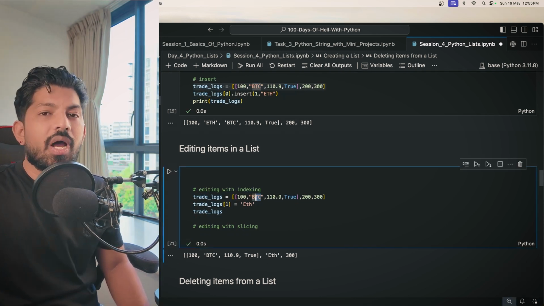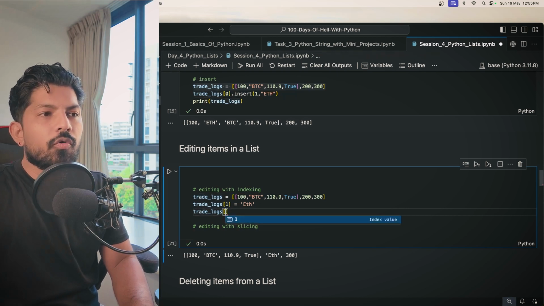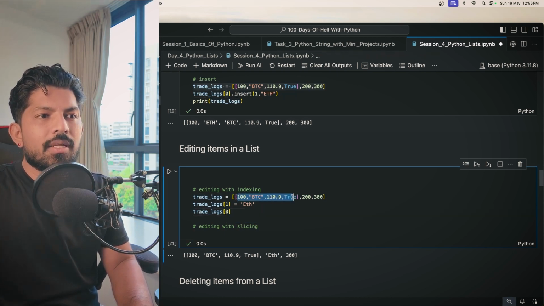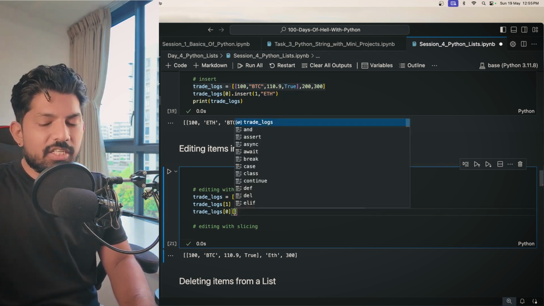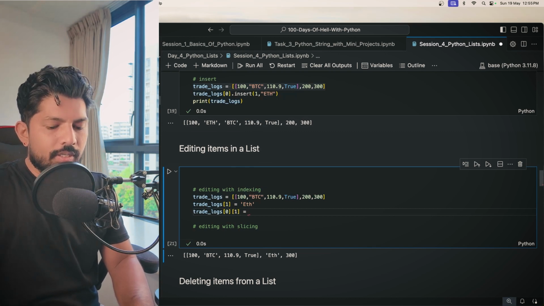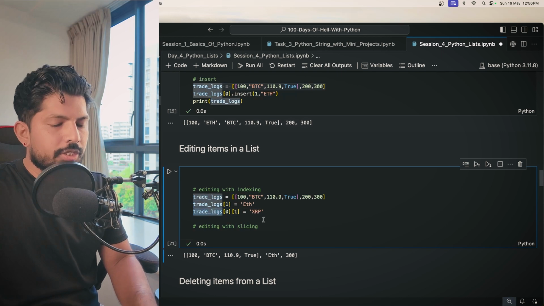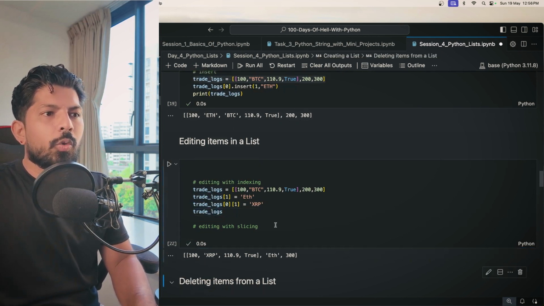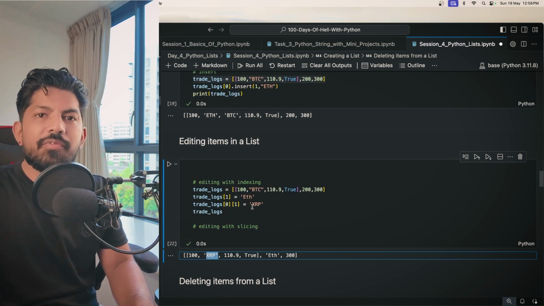So what if I wanted XRP at the place of BTC? For that, first you will access the first item, correct? So it will be accessed. Then again, you will access this BTC, which is at the index 1. Then you can give here the XRP, correct? And when you print this list, you will get XRP at the position of BTC. So that's how the editing with indexing works.